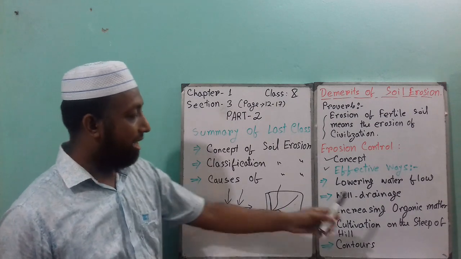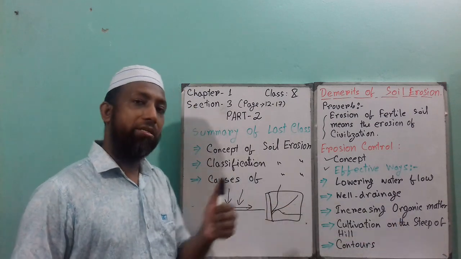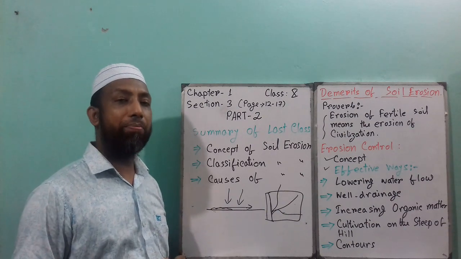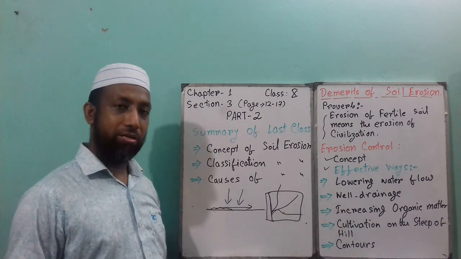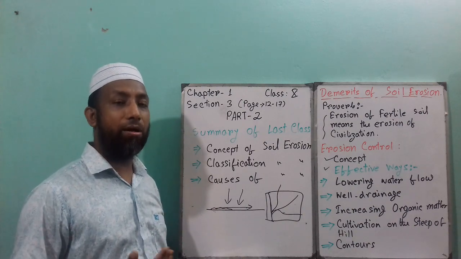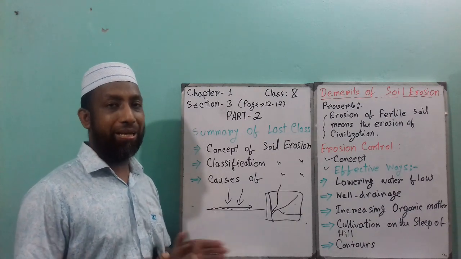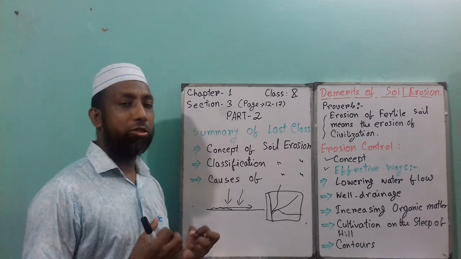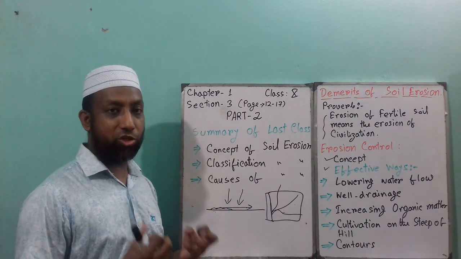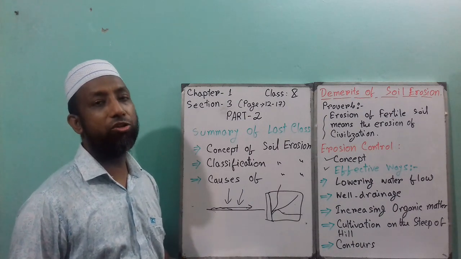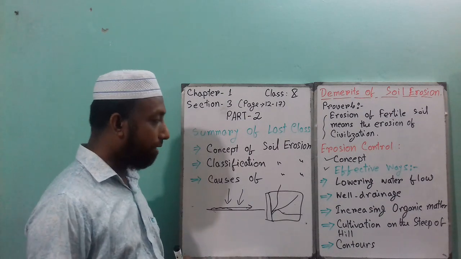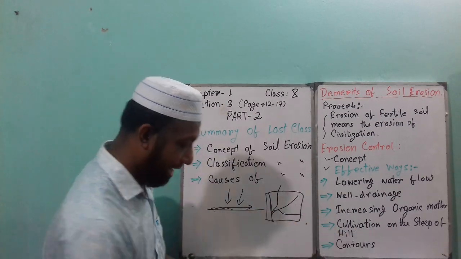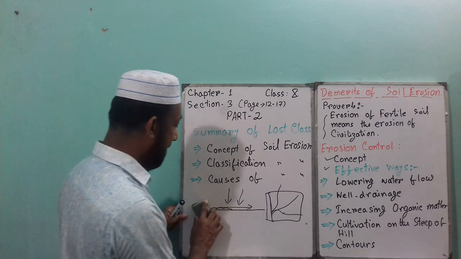Next point is increasing organic matter. Sometimes some soil or land doesn't have proper organic matter. So if we provide more organic matter in the land, mixed with the land, that organic matter captures the soil very properly, strongly, then the soil erosion will be less. Next point is cultivation on the steep slope of a hill and contour cultivation.